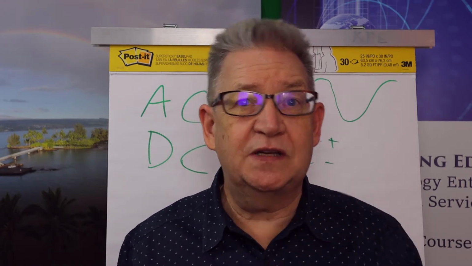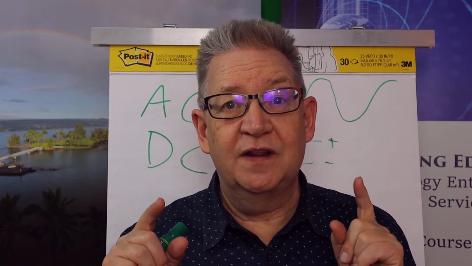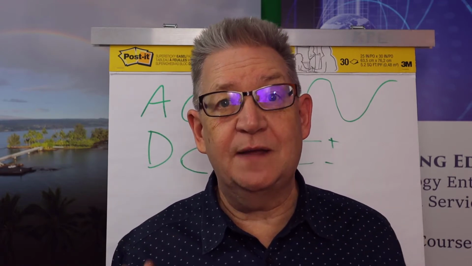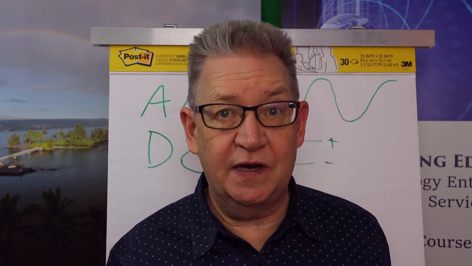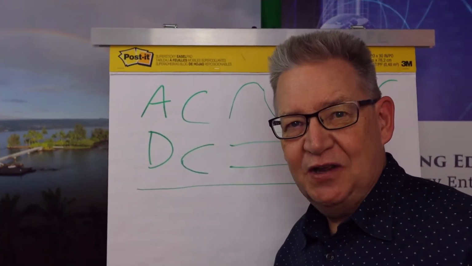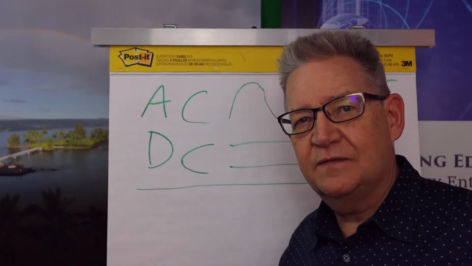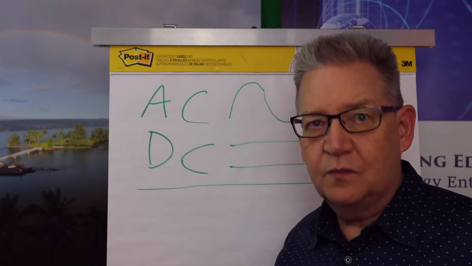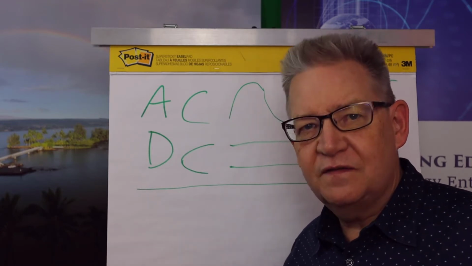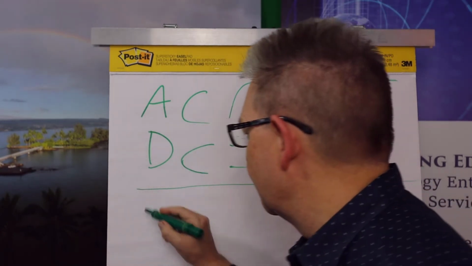But the thing you need to know is that when you travel, there's generally two types of AC that you're going to run into. So in the United States, we generally have what we call 120, right? So it's 110, 115, 120 volts.